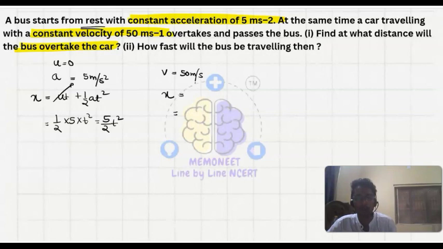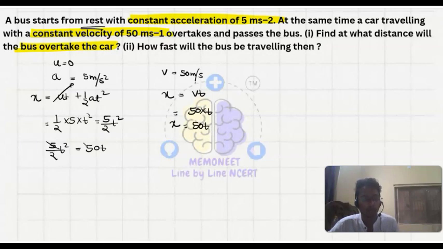The car is traveling with constant velocity, so x equals v into t, velocity 50 into time, so 50t. This x and that x will be equal because they have moved the same distance, that is 5 upon 2 t square equals 50t.